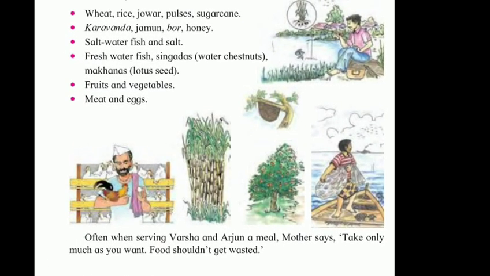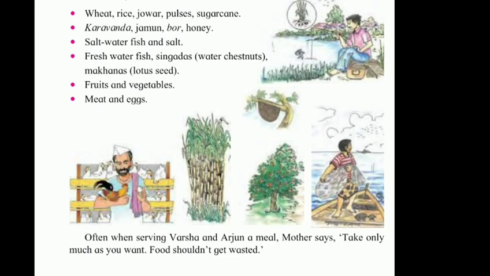Now we will see, students, from where we obtain foodstuffs. Wheat, rice, jowar, pulses and sugarcane we get from the farms. Karvanda, jamun, boar and honey we get from the forest. Salt water fish and salt we get from the sea.